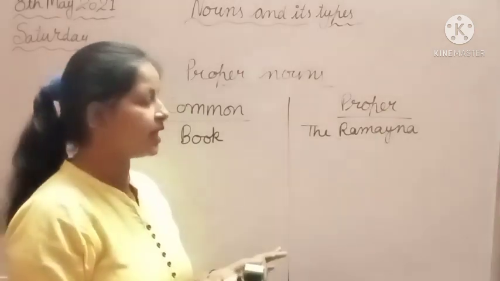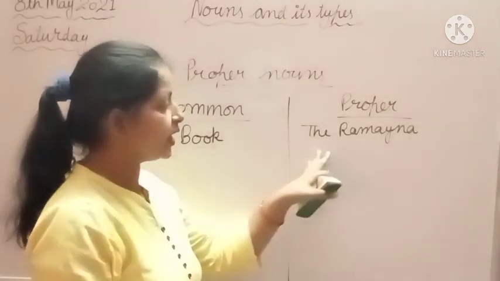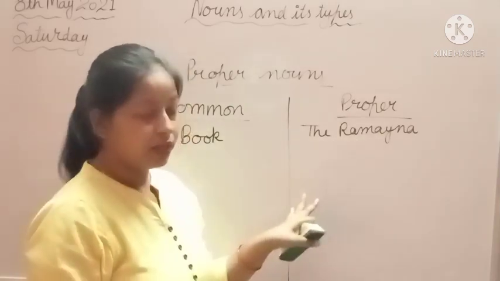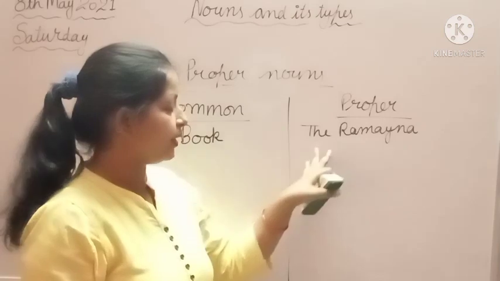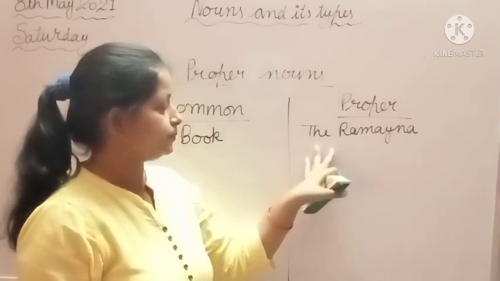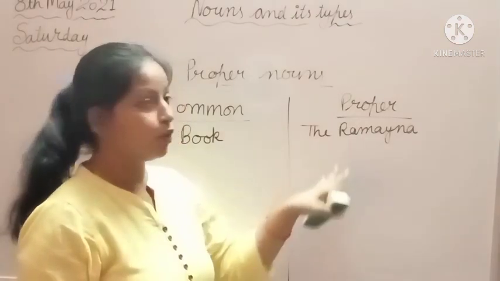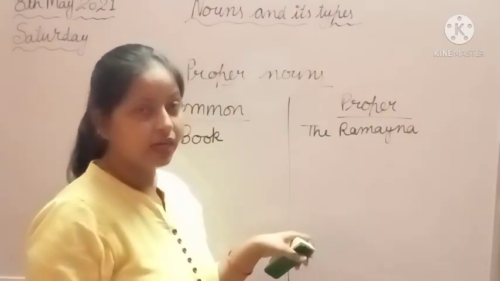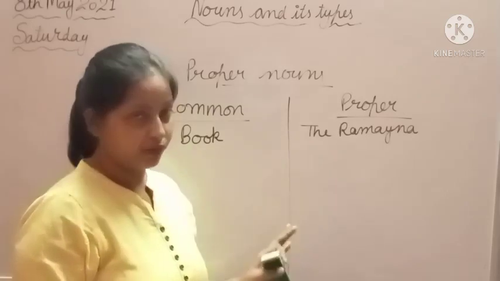With the name of a person, the is not used, but we use the with the names of things, like the Ramayana, the name of any newspaper, the name of any river: the Ganga, the Yamuna, the Kaveri.